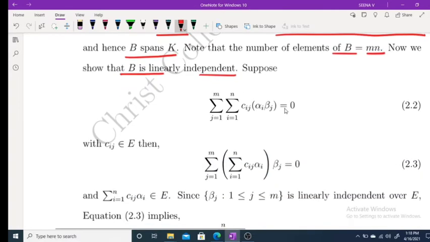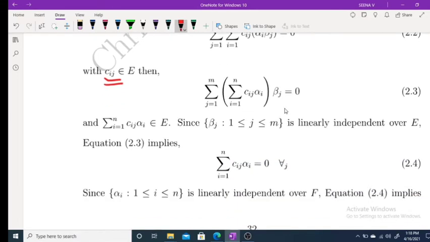Suppose a linear combination of elements of B is equal to 0. Linear combination of elements means we have summation j varies from 1 to m, summation i varies from 1 to n, c_ij alpha_i beta_j is equal to 0. Suppose this condition holds where c_ij belongs to F. So this you can write as sigma j, sigma i, c_ij alpha_i into beta_j equal to 0.